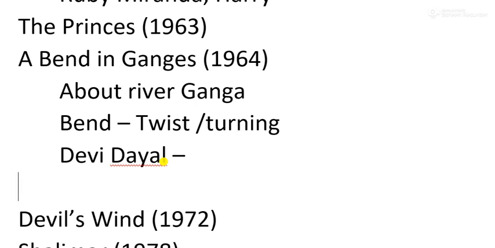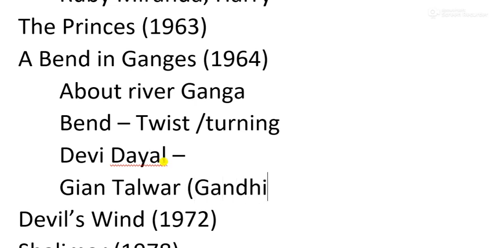One more character we should notice, that is Gyan Talwar. He is also a main character in this one, and he is following Gandhi's philosophy. So now you see Gandhi's philosophy is followed by Gyan Talwar, and Debi Dayal is among the rebels, the people who were not following non-violence. So that is about A Bend in the Ganges. Just an outline we have got.